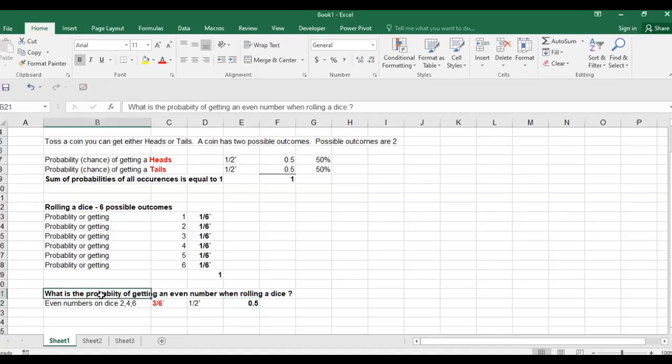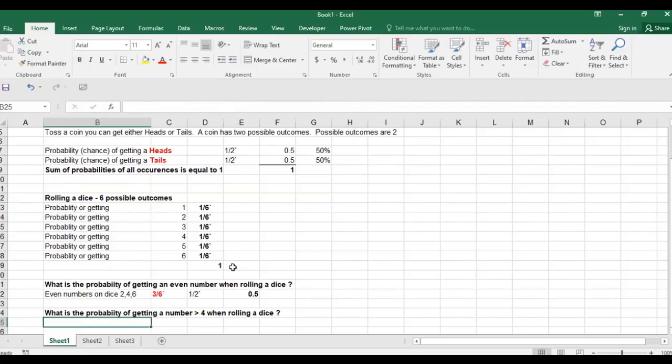Or I may ask you, what is the probability of getting a number greater than 4? Now, greater than 4 means 5 or 6, okay?